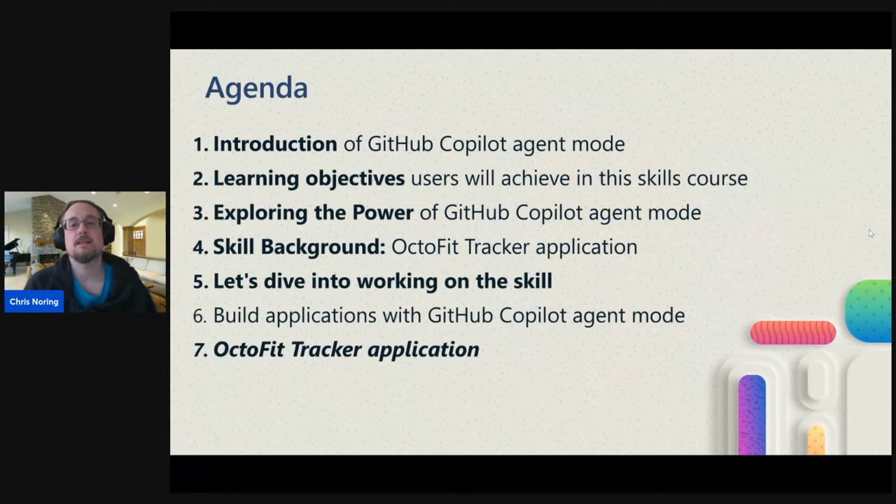Moving on. Let's talk about something more interesting than myself, which is our agenda for today. The idea of this Learn Live is that we'll go through what this GitHub Copilot Agent Mode is. Then we'll also talk about the learning objectives, because all of these Learn Lives have an objective. They are based upon a Learn module. And the idea with these Learn modules is that you should be able to learn whatever we set out as objectives, which is usually 3 to 4 different items.